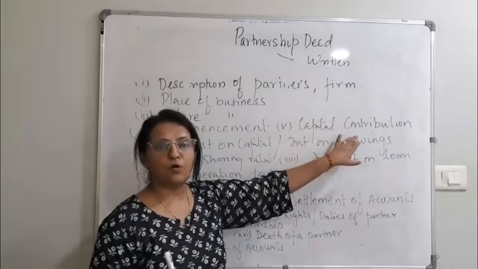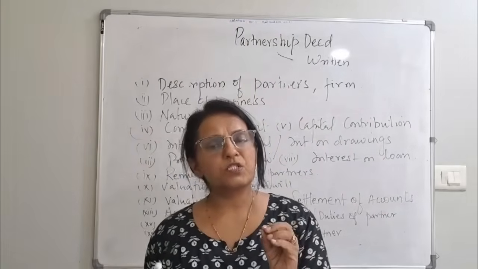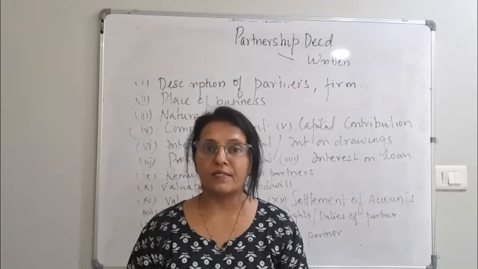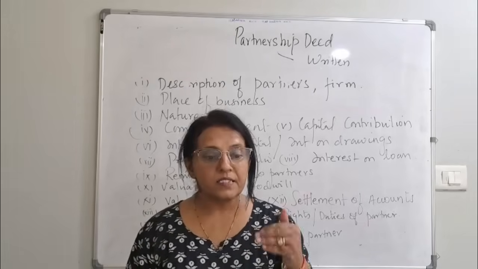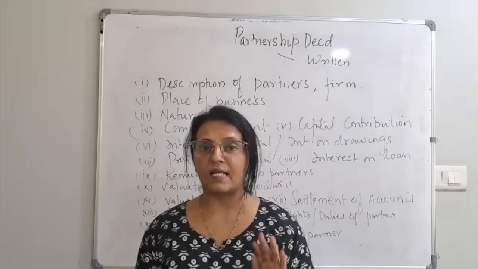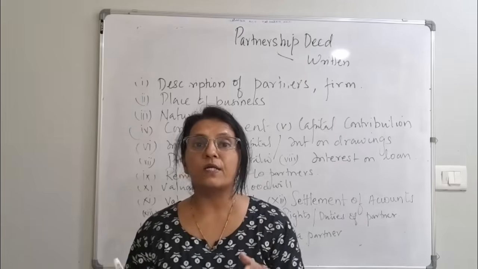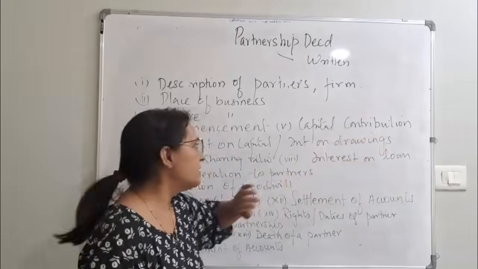Next is capital contribution. Names of the partners are given. Then how much capital each partner has contributed. This is again a proof. Tomorrow if there is any conflict or dispute, this is a proof that yes, Krishnamurti has invested 10 lakhs, Mahima has invested 8 lakhs and so on. So it is a proof of how much you have invested. Capital contribution will be given.